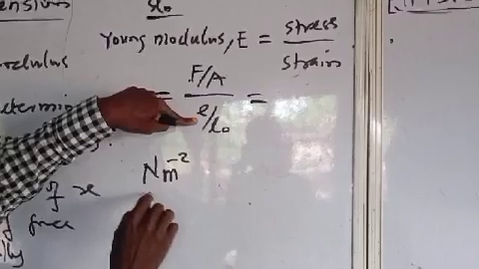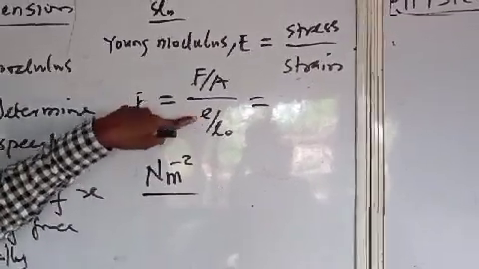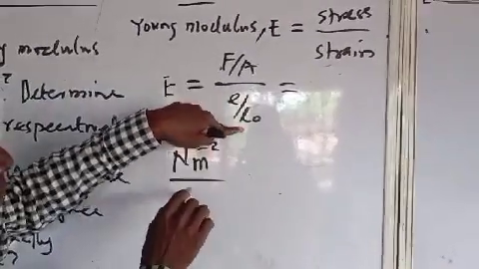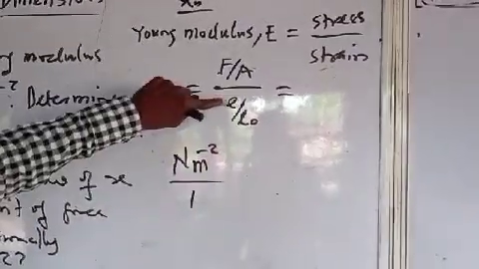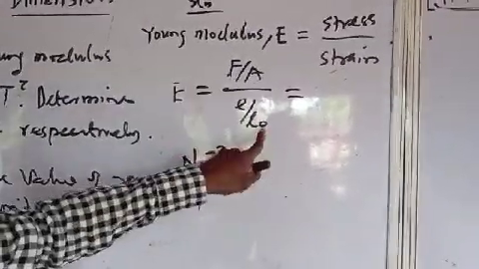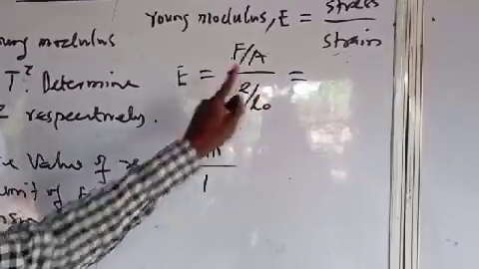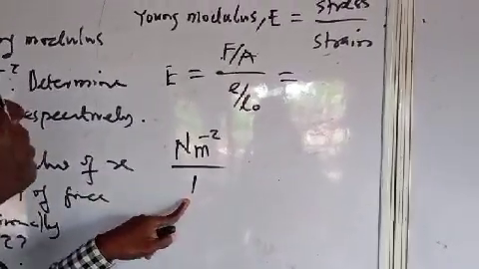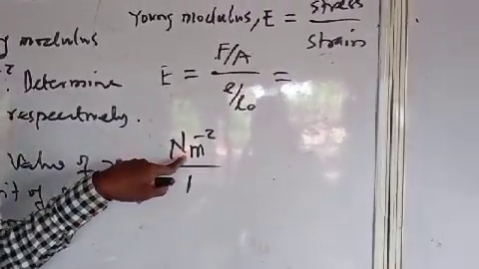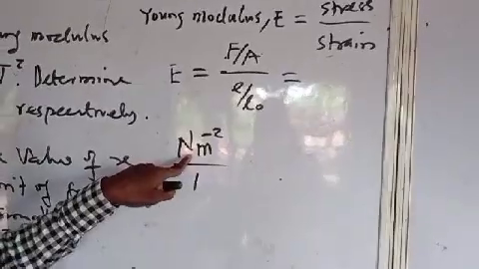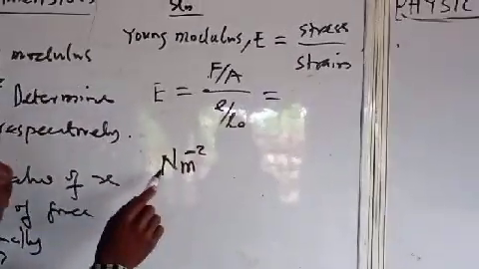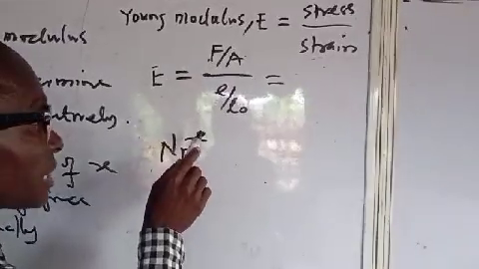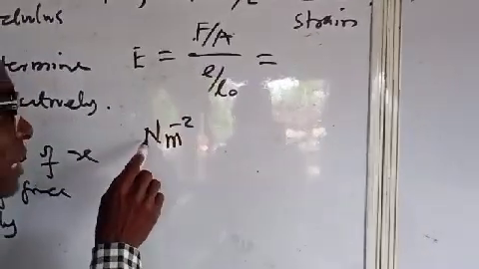Strain is meter over meter, which is 1, so strain has no unit. Extension is in meter, original length is in meter, meter cancels meter and becomes 1. So this is the unit of pressure, the same thing here. So when we talk about Young modulus, the unit of Young modulus is Newton per meter square.